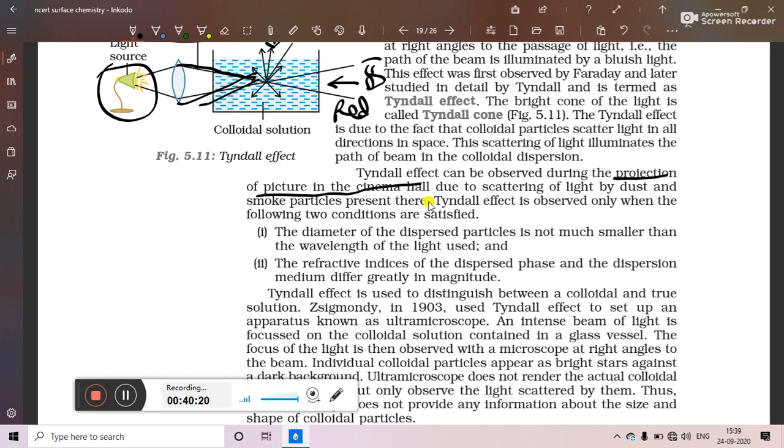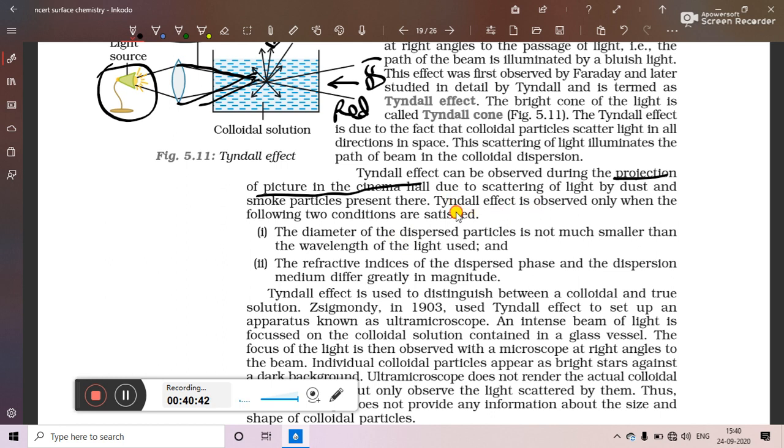front of the headlight of a vehicle during night time. At night you might have seen that when the front headlight of the vehicle is kept on, in the path of the headlight we can see the dust particles and smoke also. That is because they create hindrance or obstacle in the path of the light.